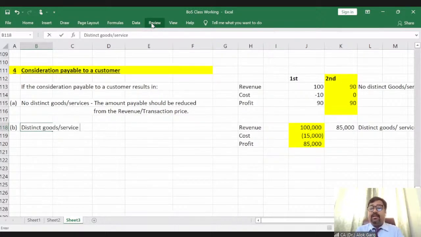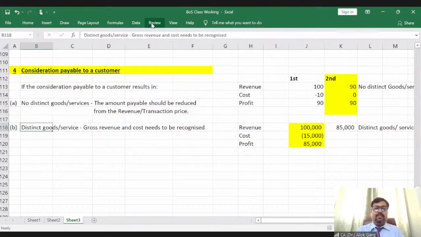Example, my television and furniture example. The earlier example was for modification in shelves, which is not giving any control to the brand. But in this particular case, the control is lying with Ellen Solly, with the brand. So there is a distinct goods and services. If there is a distinct goods and services, then gross revenue and cost need to be recognized separately.